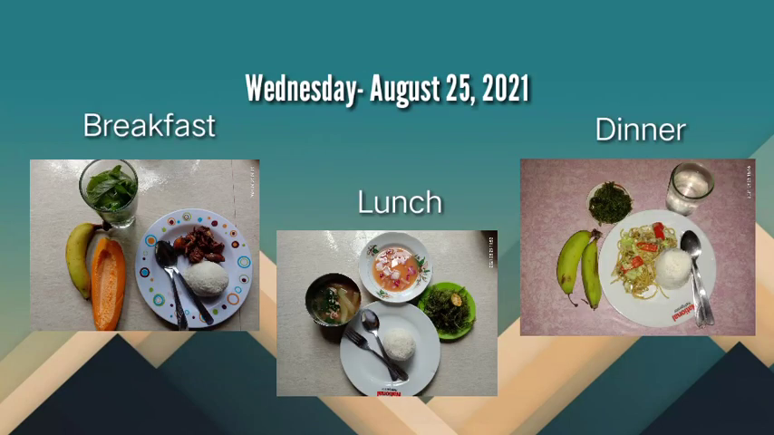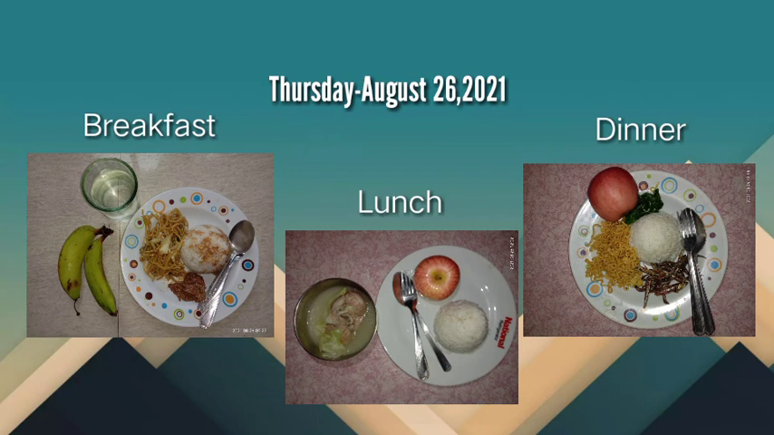For Wednesday breakfast, rice, adobo, slice of papaya, banana, and sambong leaves in water. And for lunch, rice, chicken tinola, and lato. And for dinner, rice, pansit, lato, 2 bananas, and water.